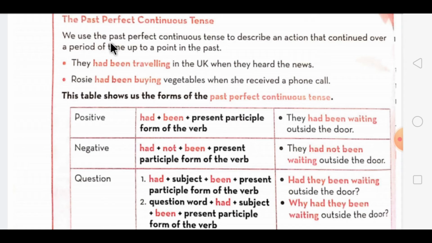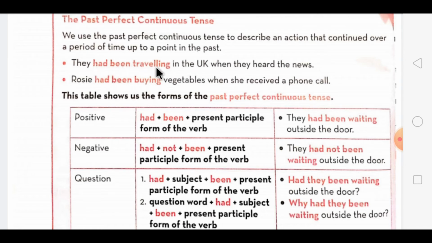So we use the past perfect continuous tense to describe an action that continued over a period of time up to a point in the past. Means it was being continued over a period of time. Some time limit is there up to a point in the past. Let's look at the examples.